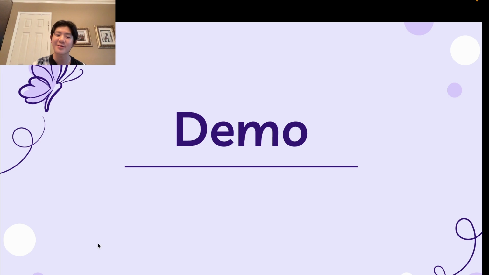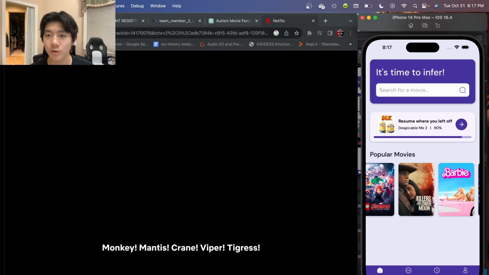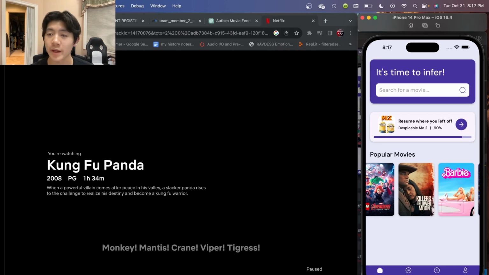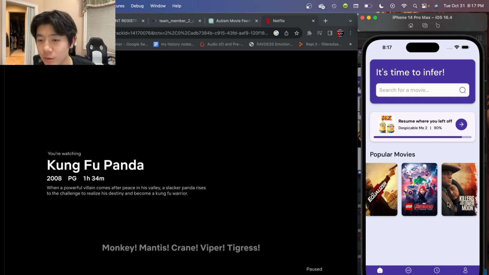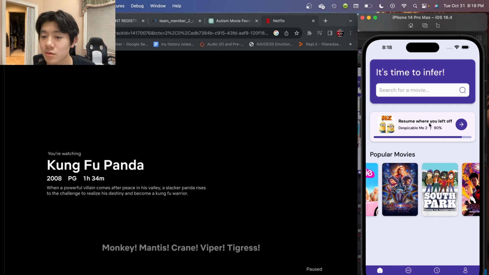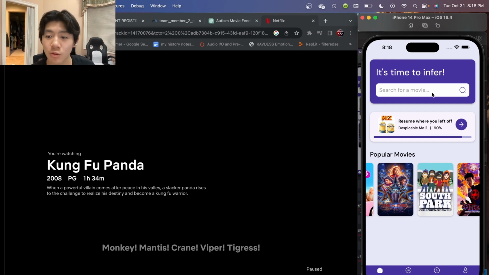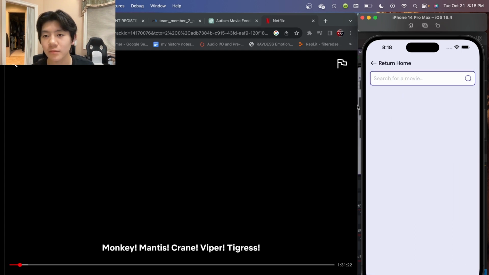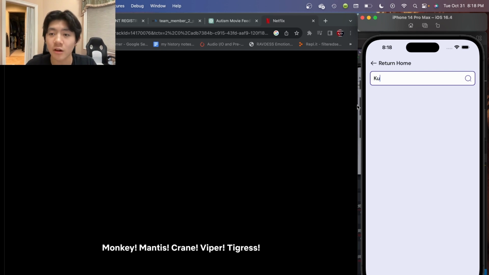So, time for the demo. The first thing we're greeted with here is the homepage. In the homepage we can scroll through all the popular movies, and we can also search for a specific movie that we want. Up here we can press the search for movie area, and then type in a movie. Let's say, for example, Kung Fu Panda.